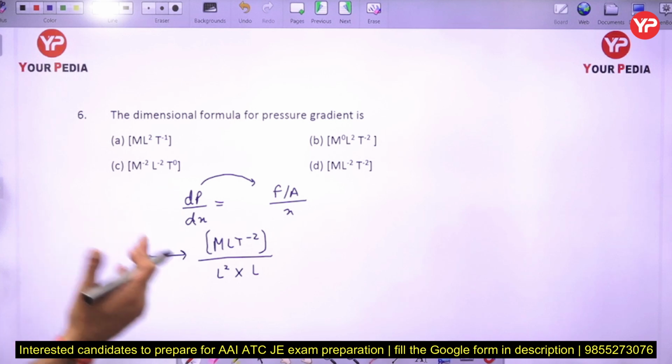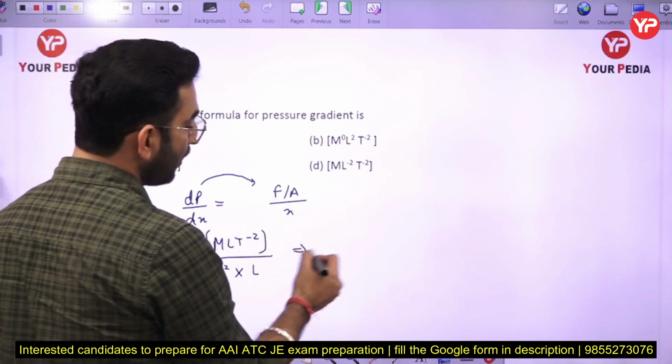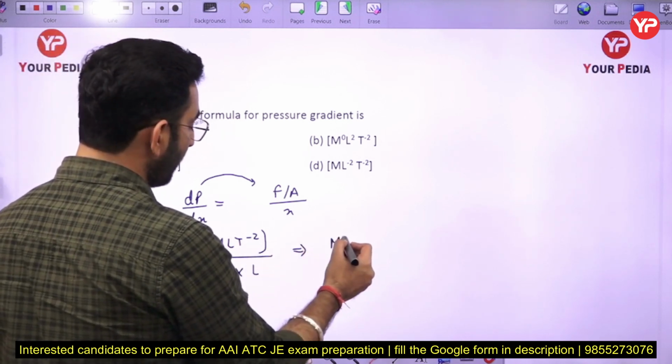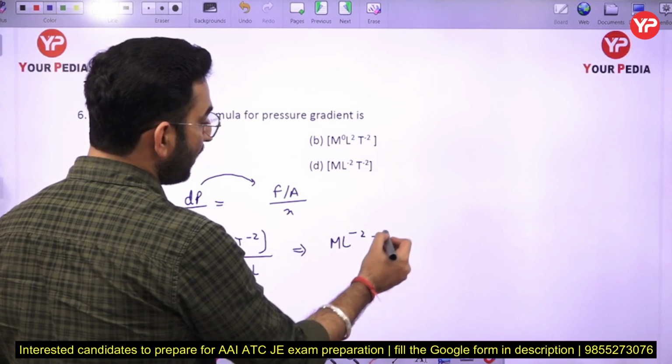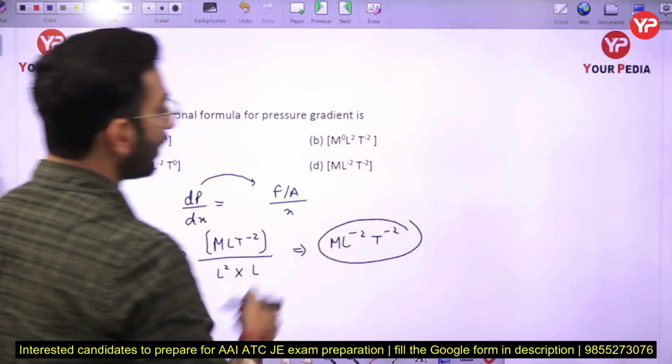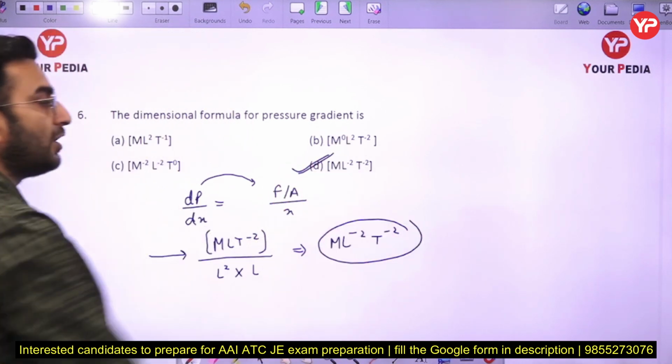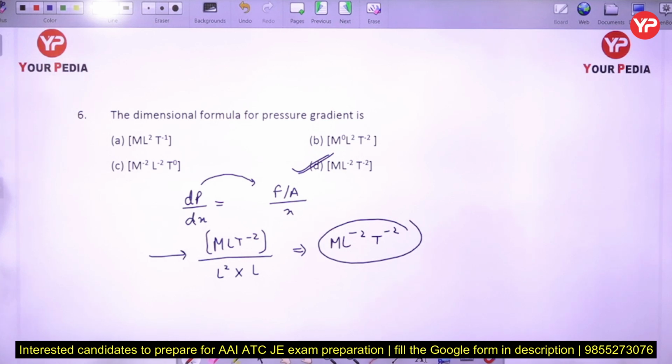Okay, so if I just find out the dimensions, the dimensions of the pressure gradient will be ML^-2 T^-2 here. So in this case option number D is going to be the correct answer here. Again, the question is very simple.